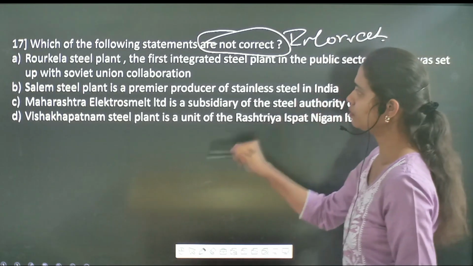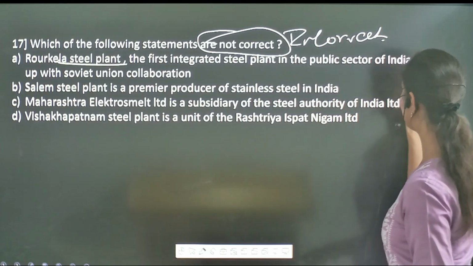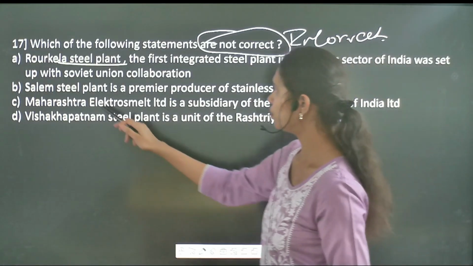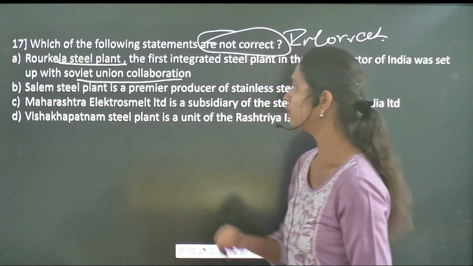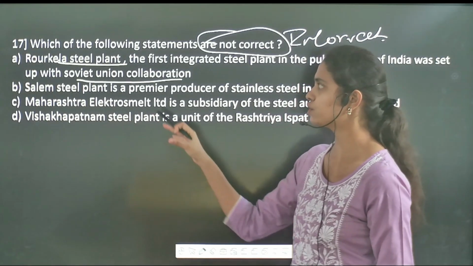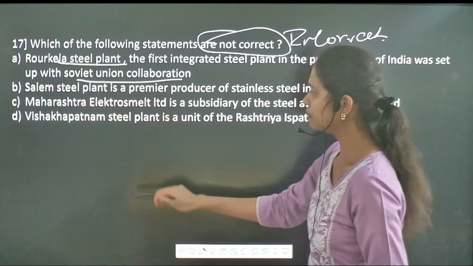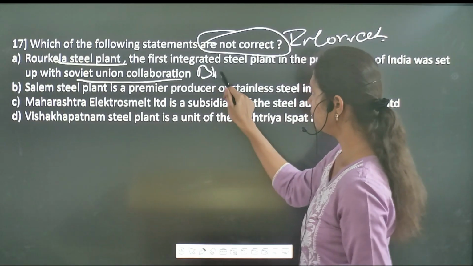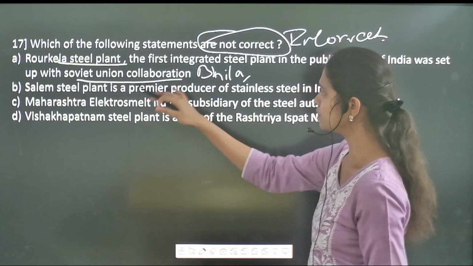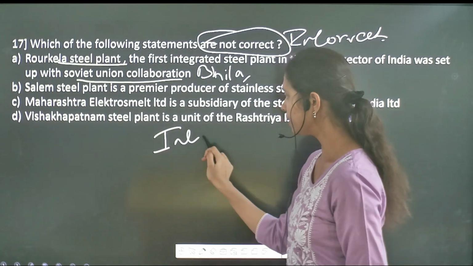If you see the Rourkela steel plant, the first integrated steel plant in the public sector of India, was set up with Soviet Union collaboration. First and foremost, you have to understand the geographical location where this steel plant is actually located. This Rourkela steel plant has been located in Bhilai, and this steel plant is an integrated steel plant. What does the term integrated steel plant refer to?